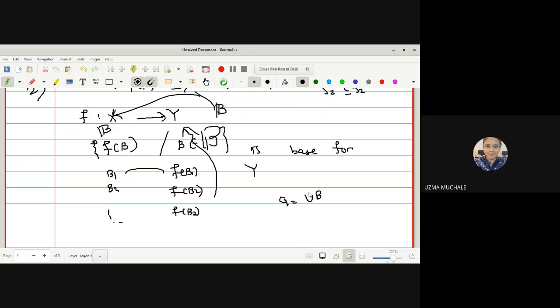It is obvious because if the mapping F is an open map, the image of an open set is an open set. B1, B2, B3 are all open sets in the base topology. If they are open in the base, we can say they are members of the base, and hence they are open sets. So the image of an open set is again an open set. Hence the proof.